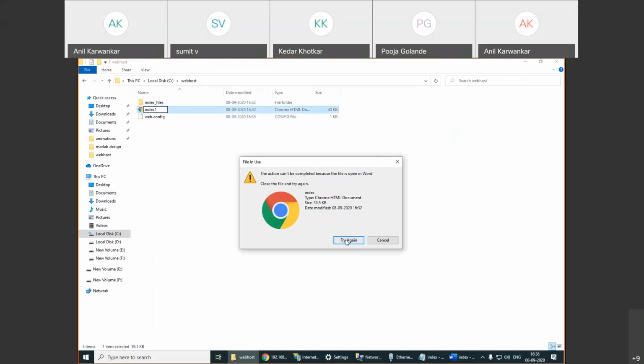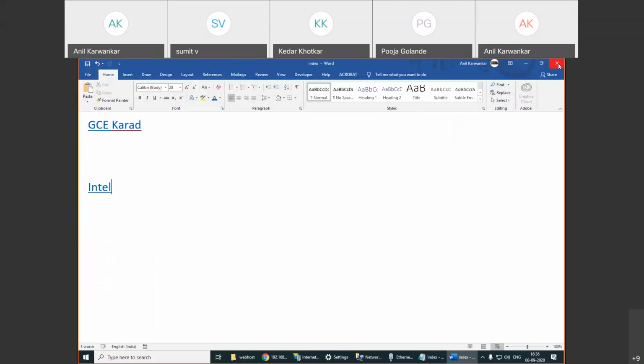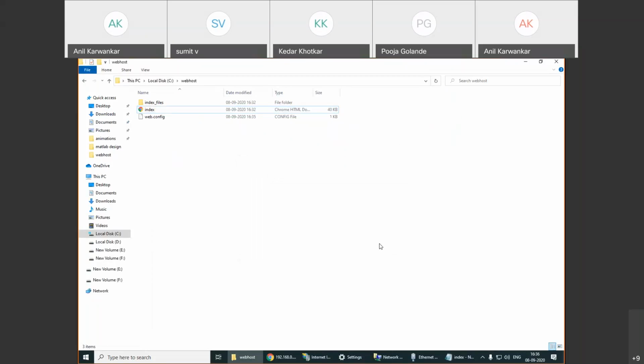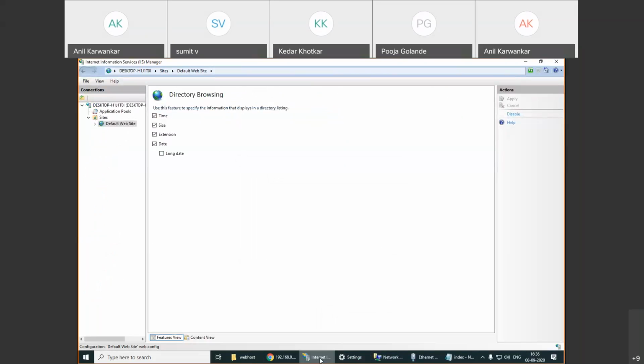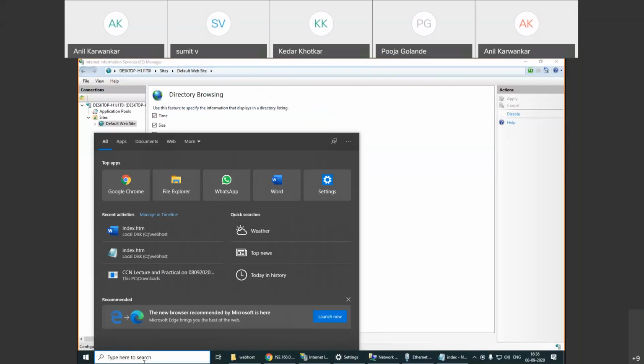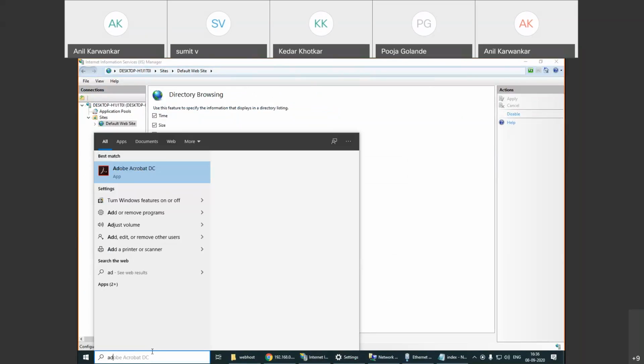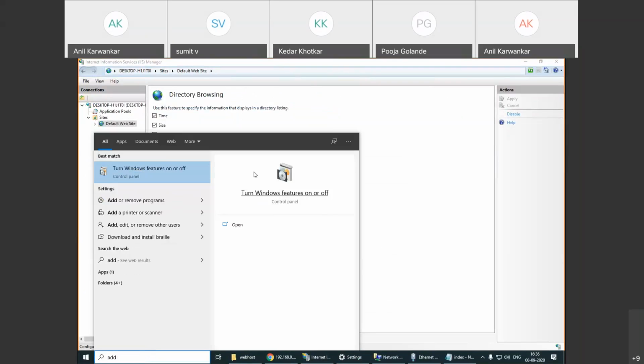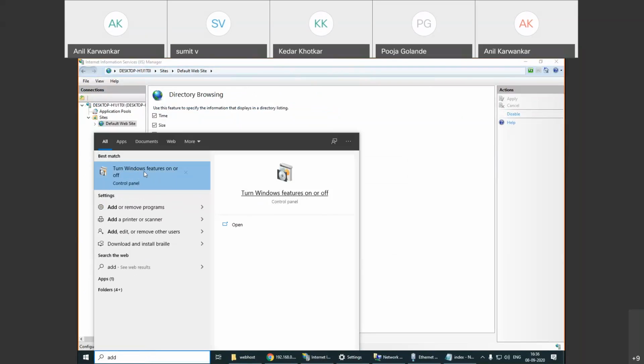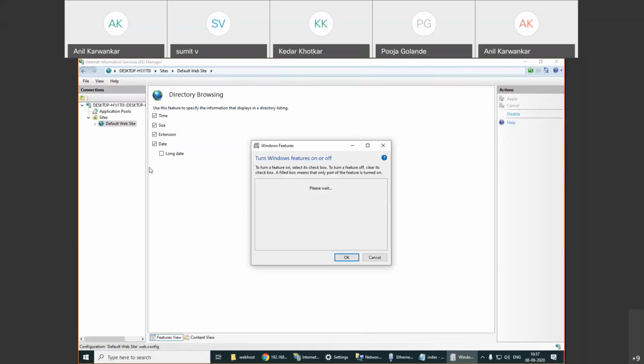Sir, not this. Means from start, what changes you made in your system to make this IIS? No, if IIS is not available, then add feature or turn Windows feature on or off in the control panel. You must have this turn Windows feature on or off. Then these are the features which are by default not installed on your operating system. The black ones are already installed.